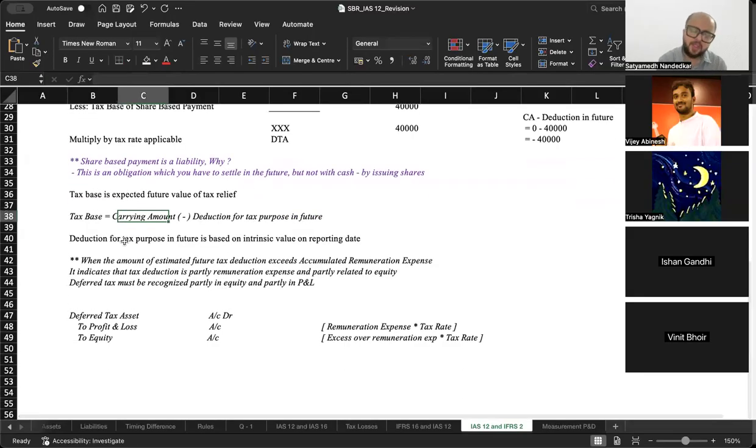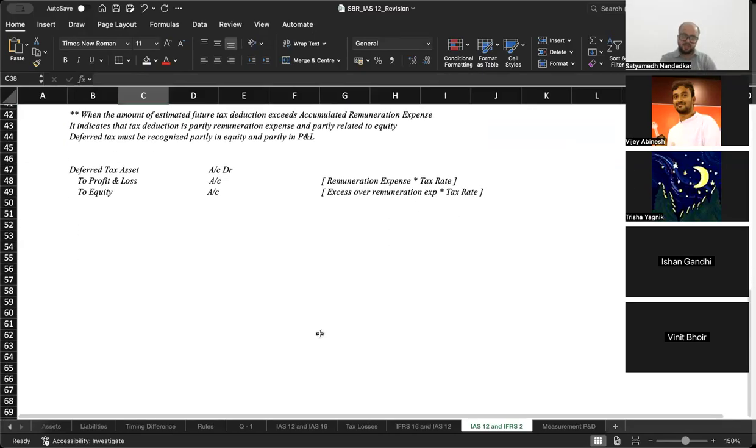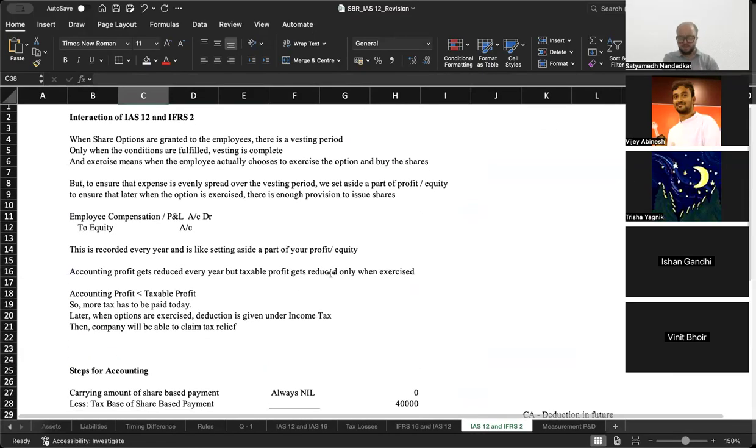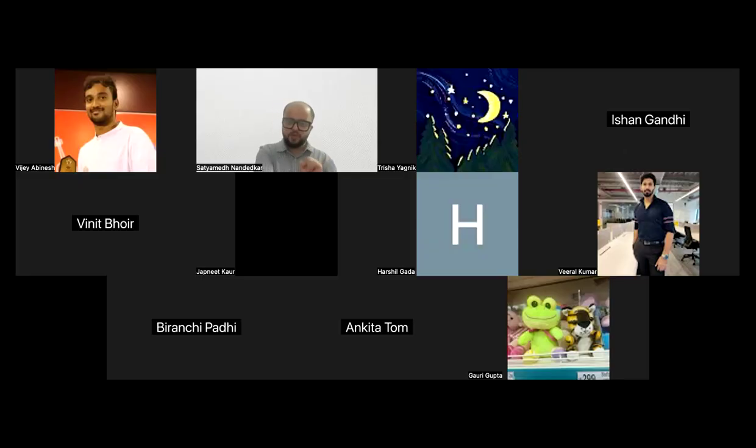Now the accounting entry is DTA to P&L, but when the amount of estimated future tax deduction exceeds accumulated remuneration expense, it indicates that tax deduction is partly remuneration and partly related to equity. The difference gets recognized in equity. Not so, this particular part, not so critical as from a last minute discussion point of view.